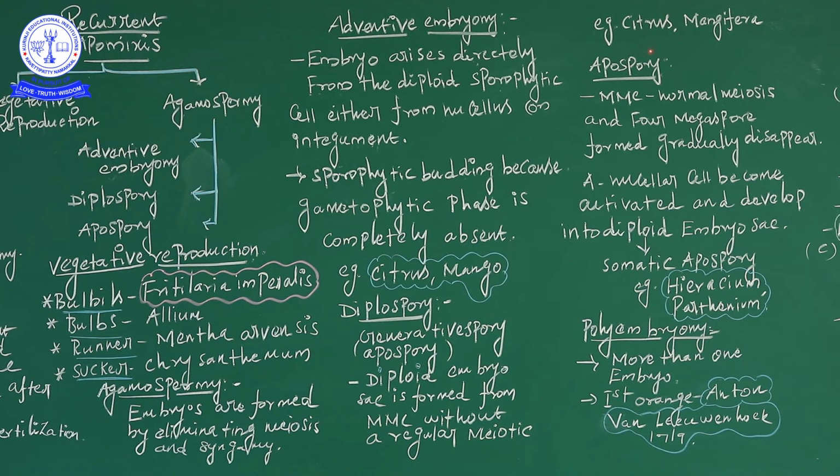Next, apospory: the megaspore mother cell undergoes normal meiosis and four megaspores are formed, which gradually disappear. A nucellar cell becomes activated and develops into the diploid embryo sac. And somatic apospory, as I said, somatic means the body cell. Example plants are Hieracium and Parthenium, also very important.